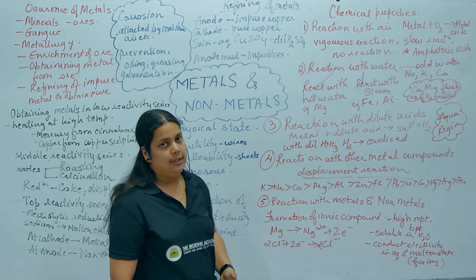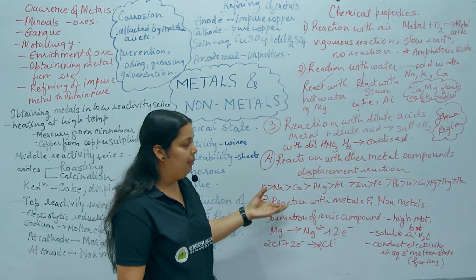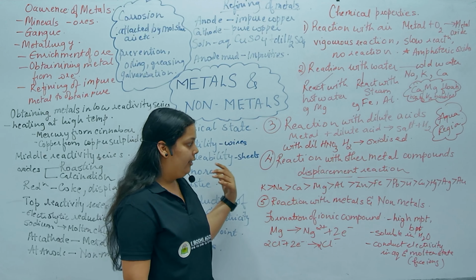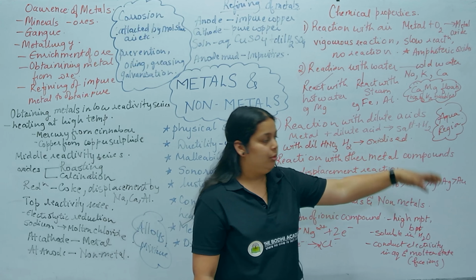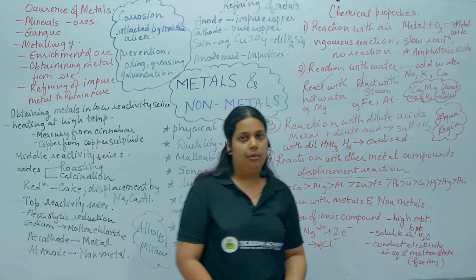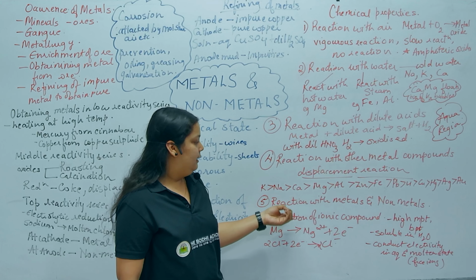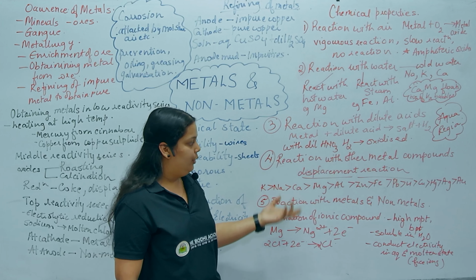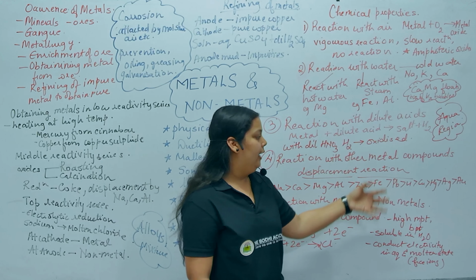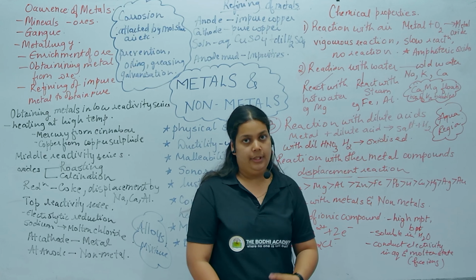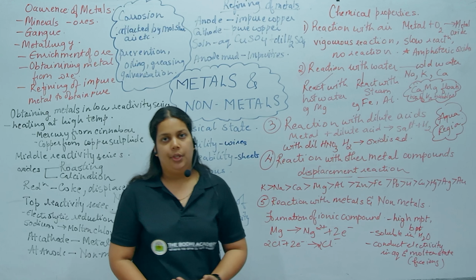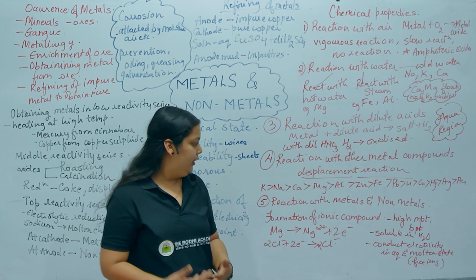Metals such as potassium and sodium come under the highly reactive category, and metals such as gold and silver are very low in reactivity. So metals like potassium or sodium can displace iron or lead from their compounds, and this reaction is known as displacement reaction.